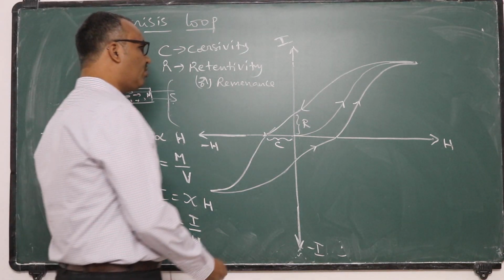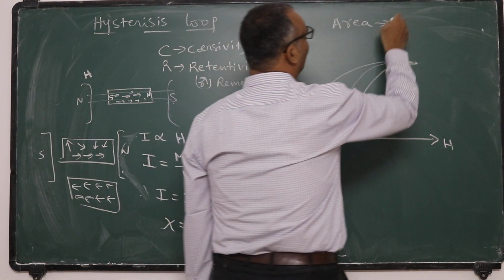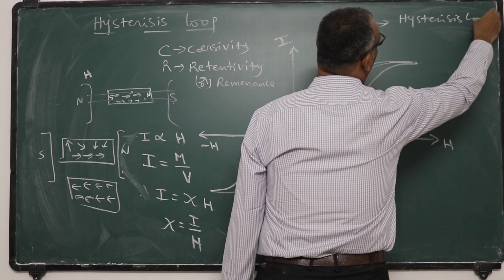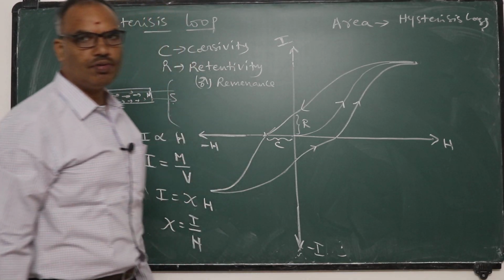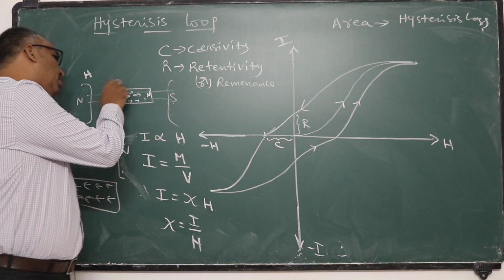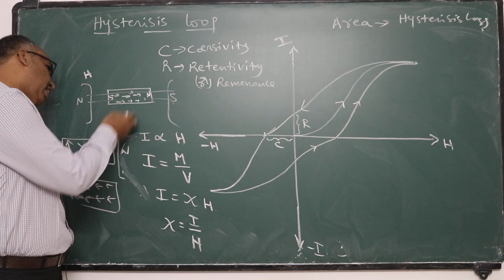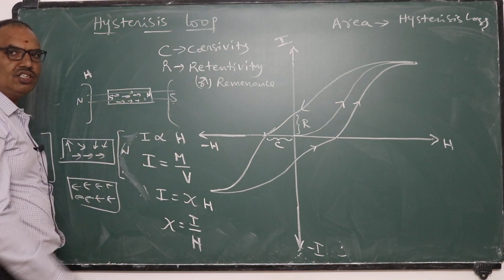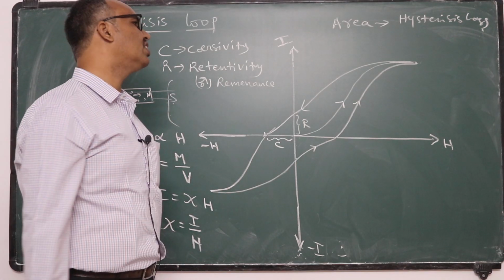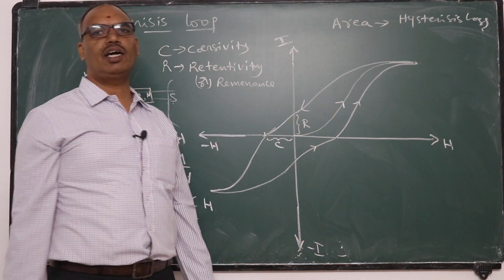If you find the area of the loop, the area of the loop is called hysteresis loss. Here, some work is to be done to orient the magnets in this direction, and again some work is to be done to orient the atomic magnets in the reverse direction. The amount of work done is at the expense of some energy available inside the magnet, or it is nothing but work done by the external field.